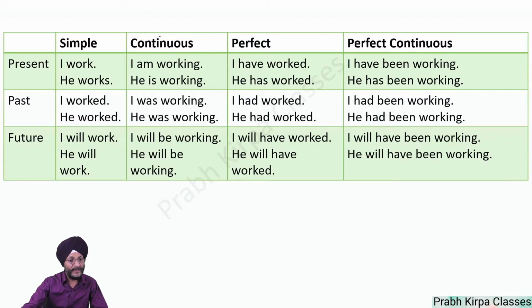Here are the examples of each of these types of tenses. For example, when we talk about present simple tense, the example is I work, he works, and in continuous, I am working, he is working. When we talk about present perfect, the example is I have worked, he has worked. And the example of present perfect continuous is I have been working, he has been working. In the same way, past and future examples are before you.